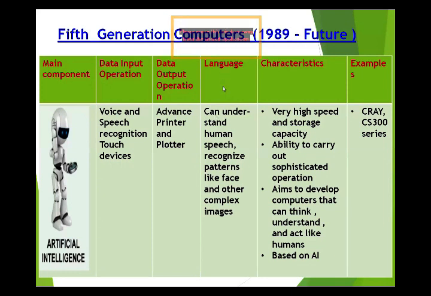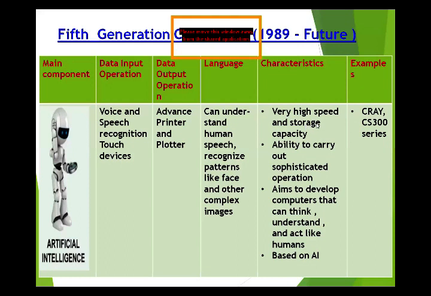The language can understand human speech and recognize patterns like faces and other complex images. The characteristics we have here are very high speed and rich storage capacity.